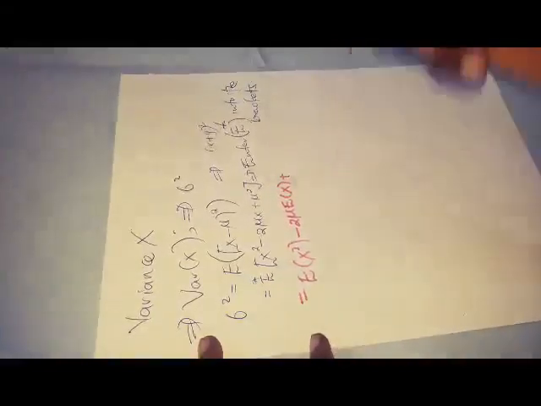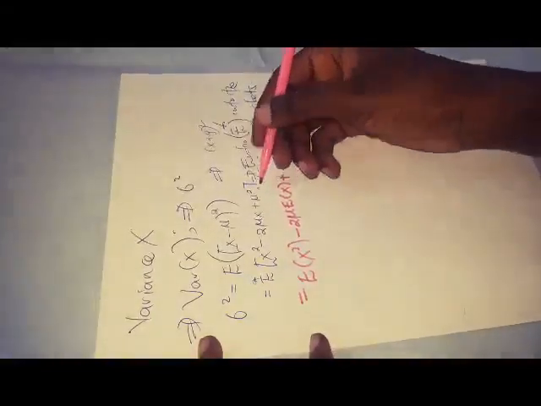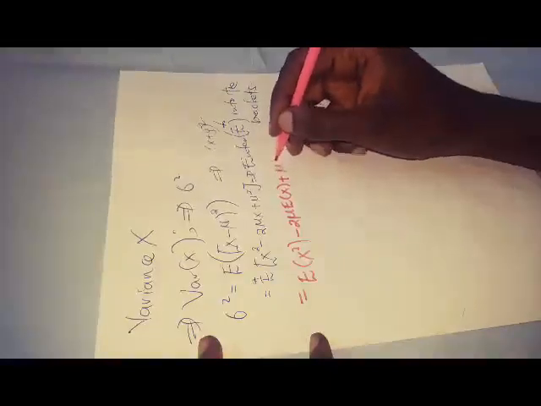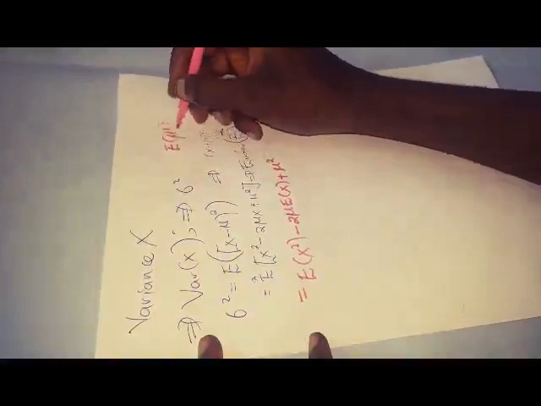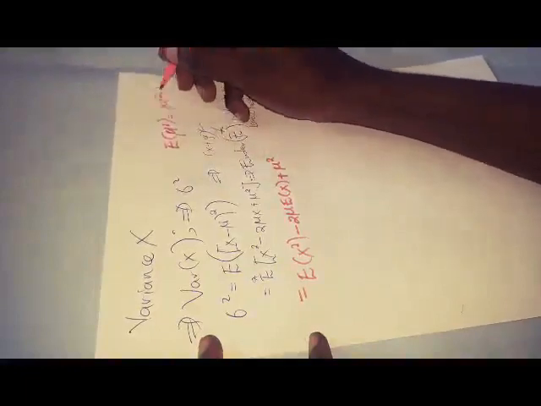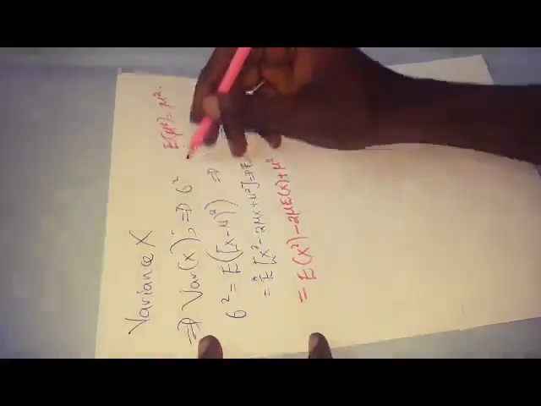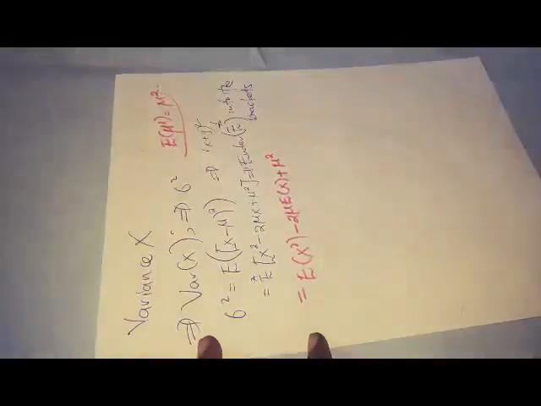Once we put the expectation on the mu squared, it comes back as mu squared. Like the expectation of a constant mu squared, it's still just mu squared. It won't be affected. That is not explained in the book. So if I told you you're wise enough, you would ask how it still remains just mu squared when you take off the E bracket.